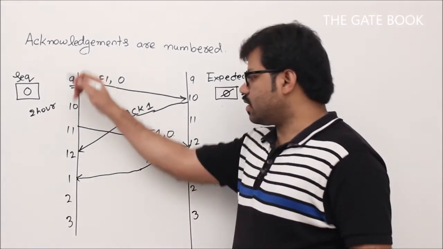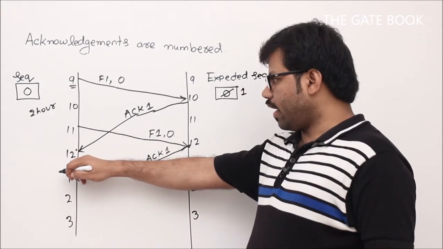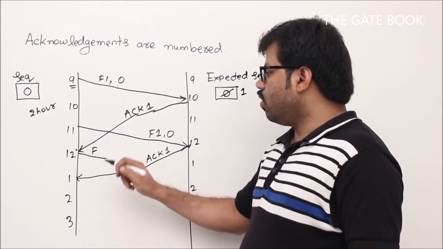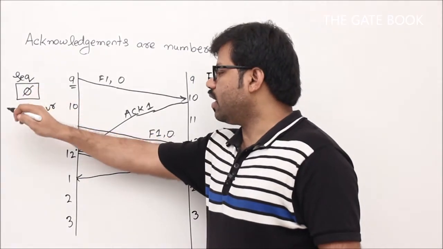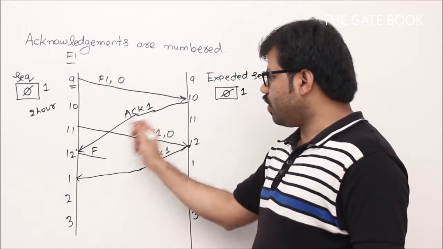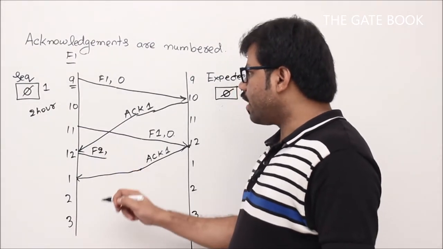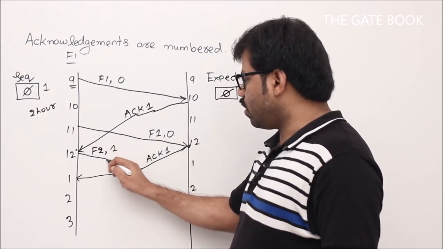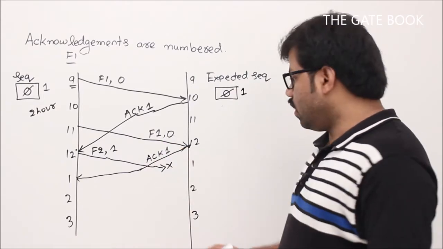So assume it is going a little bit quick. Now we will see at the sender side, 12 o'clock we did not discuss, right? At 11 o'clock we sent a frame and at 12 o'clock we got an acknowledgement, and we might think wrongly and send one more frame, right? Why? Because ACK1 means successful receipt. Then immediately we make it 1 and we say that F1 finally got received. Yes, it is true. That's why we got the acknowledgement, 100% true. Now F2 will be sent here. What is the sequence number? The sequence number will definitely be 1, F2 comma 1. It will slowly come here and assume that it disappears here. Still no problem, we'll see.